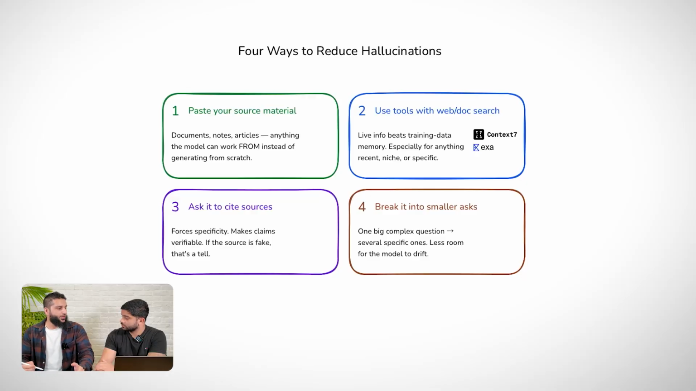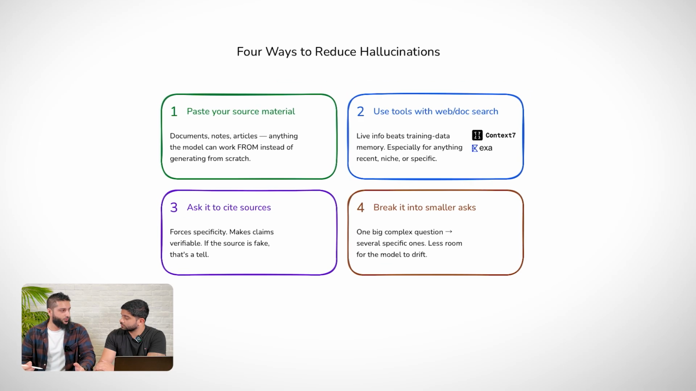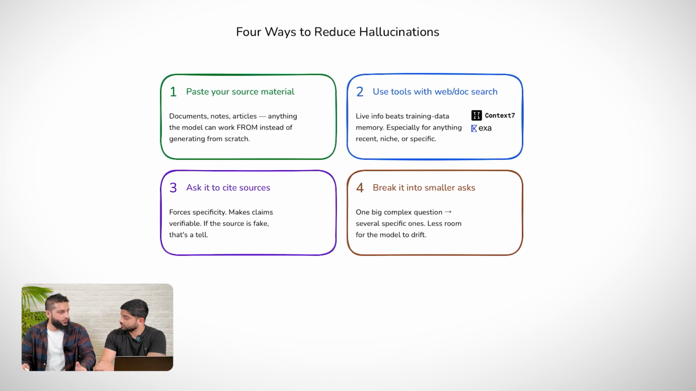So what are some ways that we can actually reduce hallucinations when working with an AI model? So yeah, at Nairon, we have several strategies that we use to reduce hallucinations. The first of which is pasting source material. So if you have transcripts, documents, we do that all the time. We paste them into our models and they give us far better recommendations.